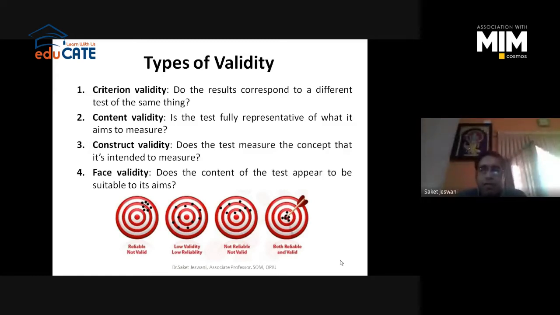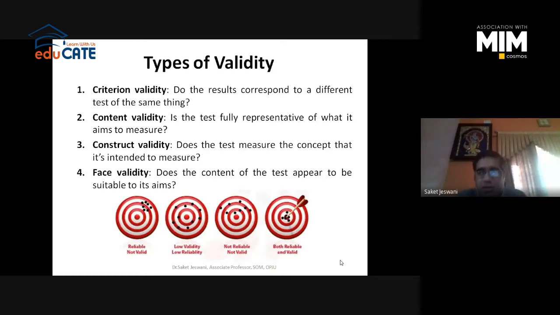Content validity is the second validity. It asks whether the test is fully representative of what it aims to measure. What you are supposed to measure, is it measuring the same thing or not? What you have written in the content, is it saying exactly what you are supposed to measure or not? This is what content validity is, right? The third one is construct validity. Does the test measure the concept that it intends to measure?